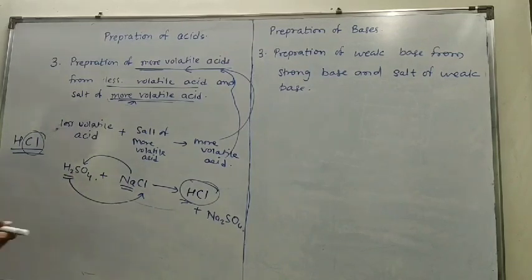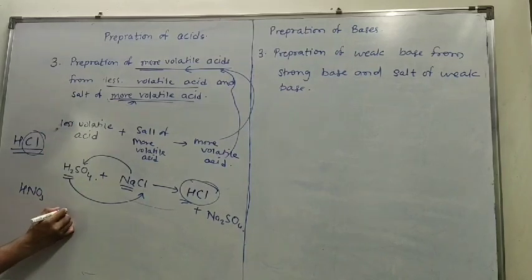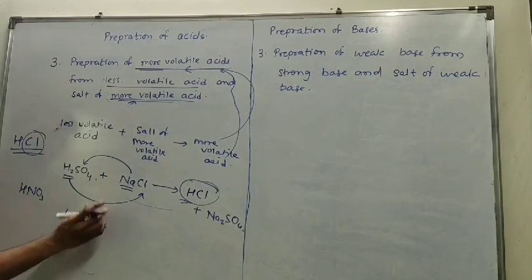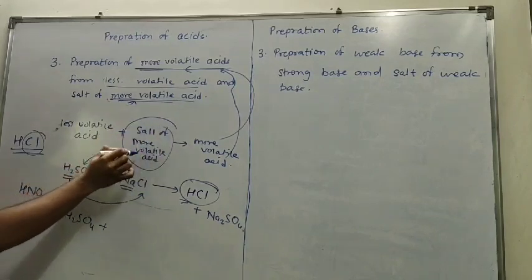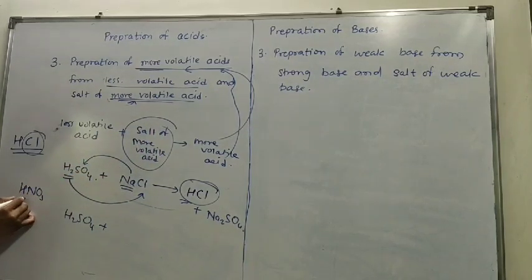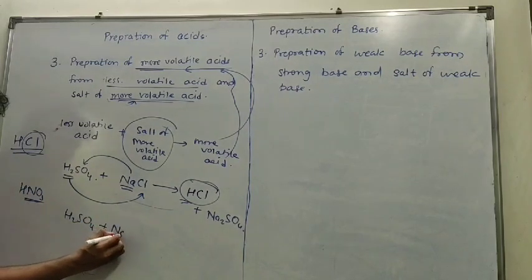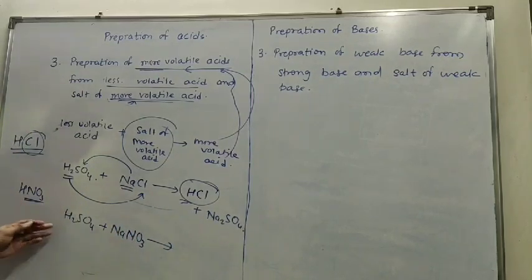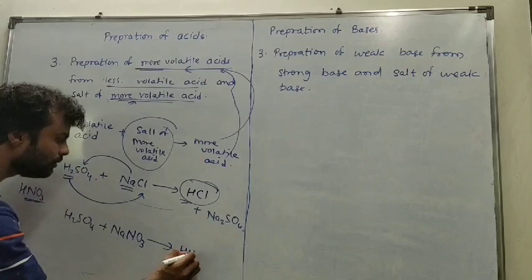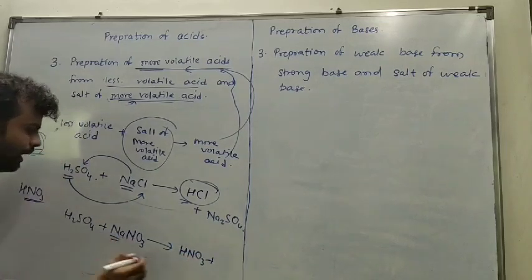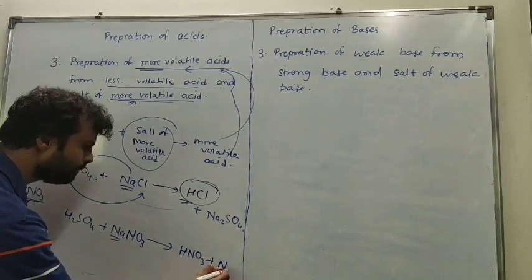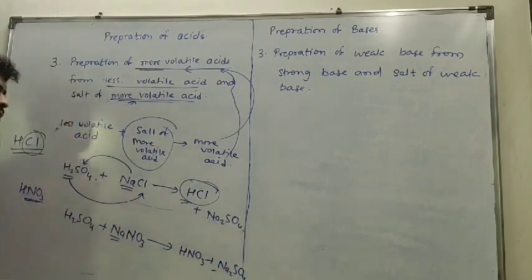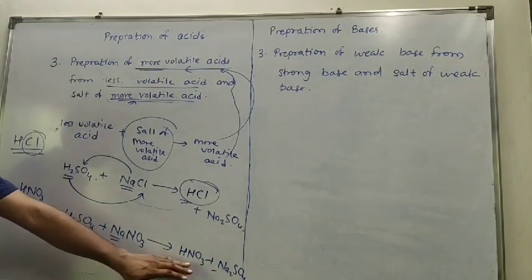Now we will see the same reaction for HNO3. For HNO3, I will use the same less volatile acid, that is H2SO4, but I have to use a salt of more volatile acid, and here I have to prepare HNO3. Therefore, I will require a salt which contains the NO3 group, and I will use NaNO3, sodium nitrate. Here I have used sodium nitrate because it contains the NO3 group. The reaction will take place and formation of HNO3 will take place, and along with it Na2SO4 will also get formed. So in this way we can prepare HNO3.